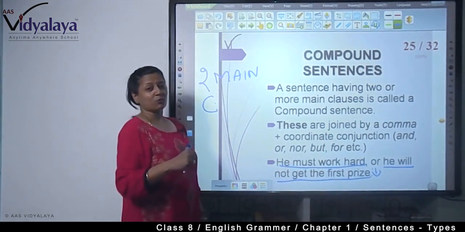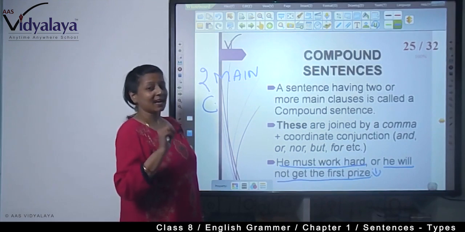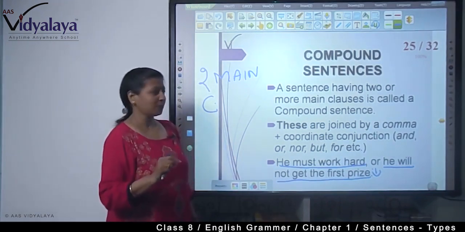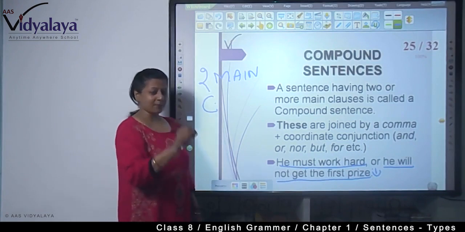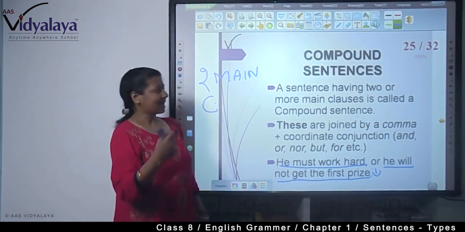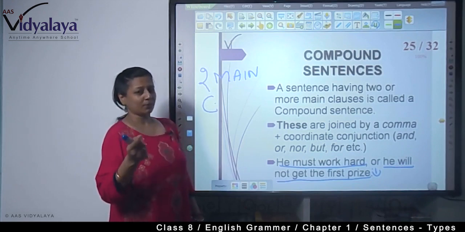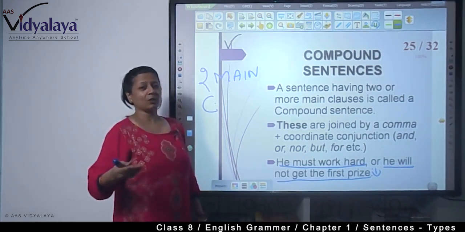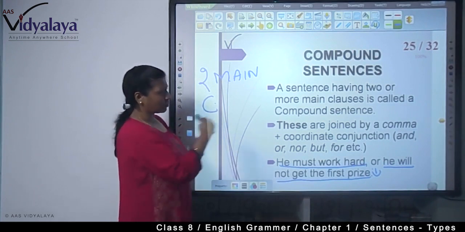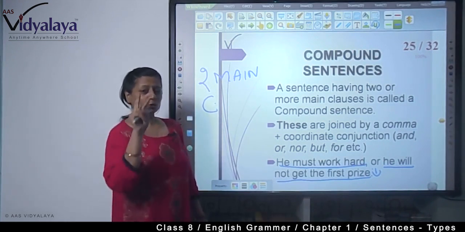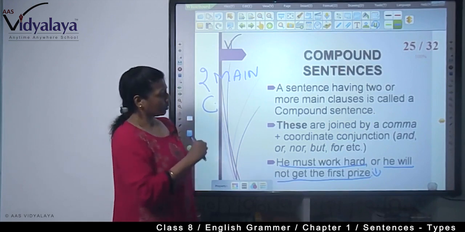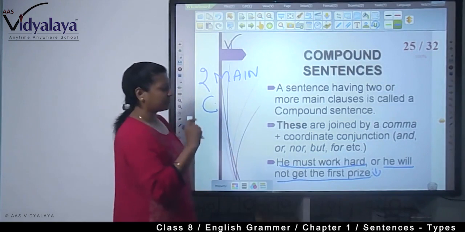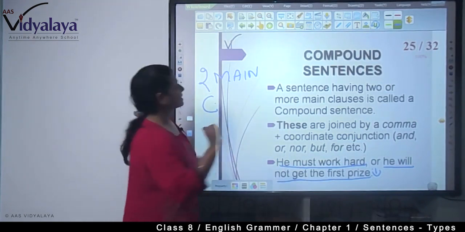Two main clauses means what? Two simple sentences. Just as I have told you, it's not good to write simple sentences all the time. You need to write simple sentences as a compound sentence or as a complex sentence, because it gives your writing a very interesting look. So, now you are learning how to join two main clauses. So, with this coordinate conjunction, we can join two simple sentences.